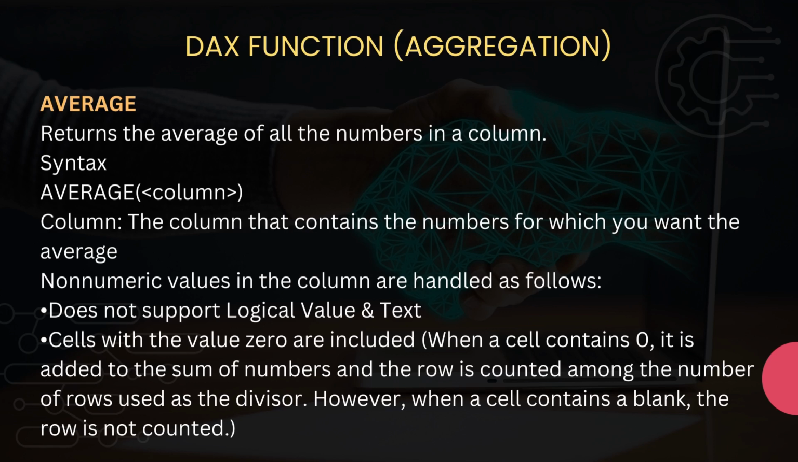Remember, the column that we are going to pass inside the AVERAGE DAX function must contain numeric data. It means the data must be numeric, because the AVERAGE DAX function doesn't support logical and text type data. On the other hand, if a particular cell contains a zero value, the AVERAGE DAX function also includes it, but it doesn't support logical values and text type data.